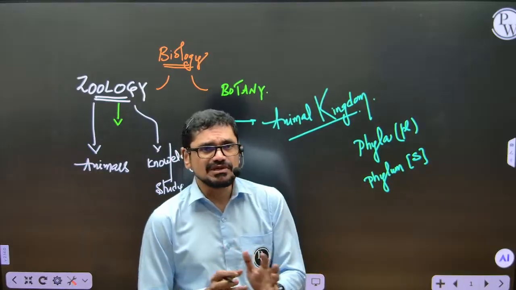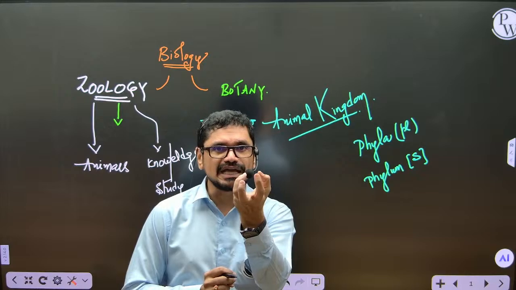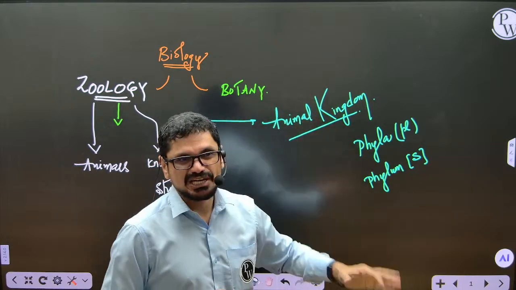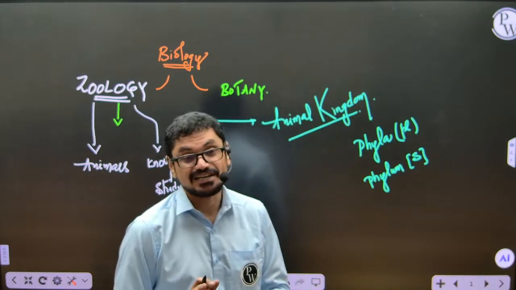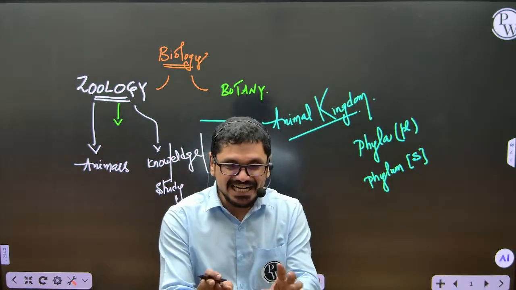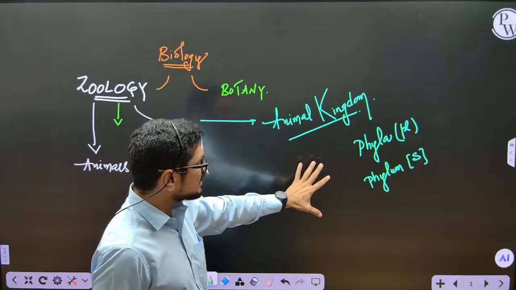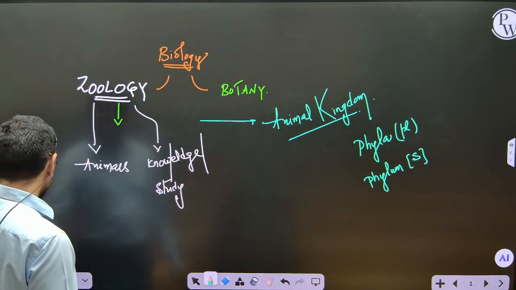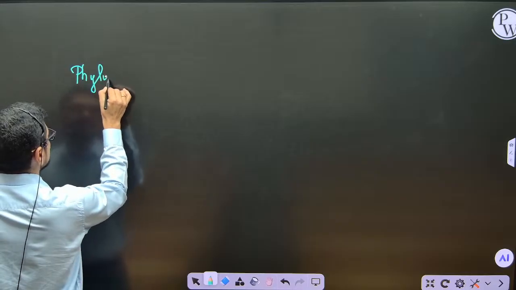Different groups of animals are kept under this animal kingdom. Actually, phylum is not exactly a group; there is a different definition for it, which I will explain later. For your understanding now, just think phylum is a group. There are different phyla kept under the animal kingdom, and I will introduce some phyla today.